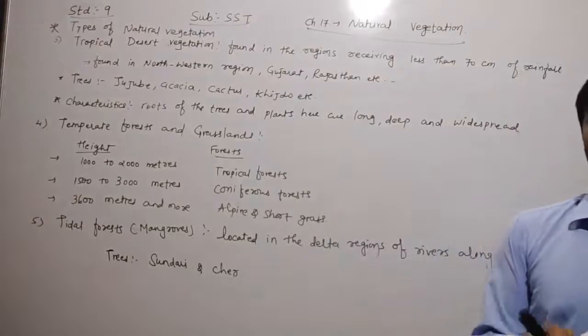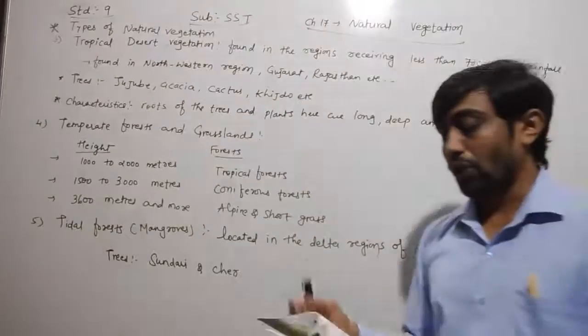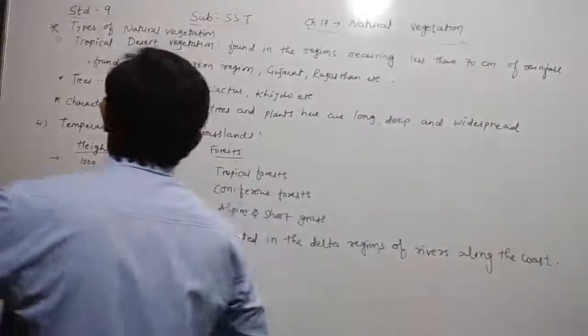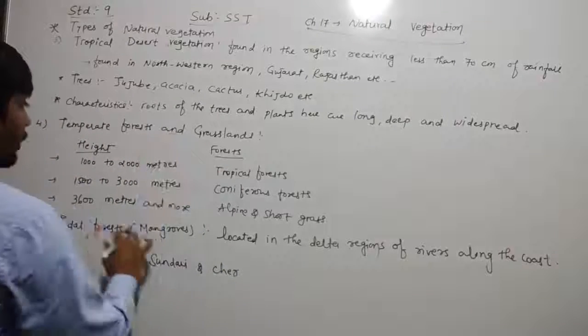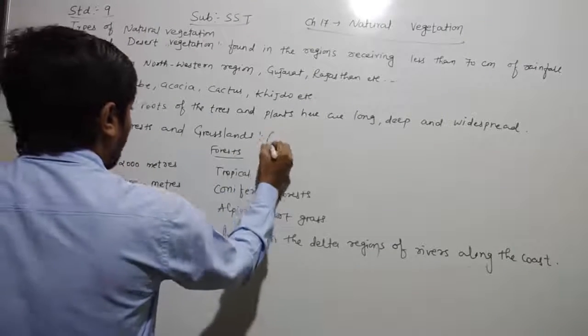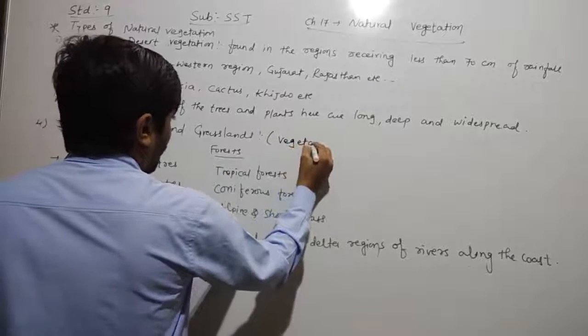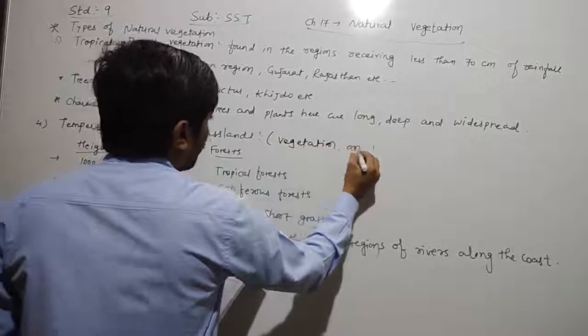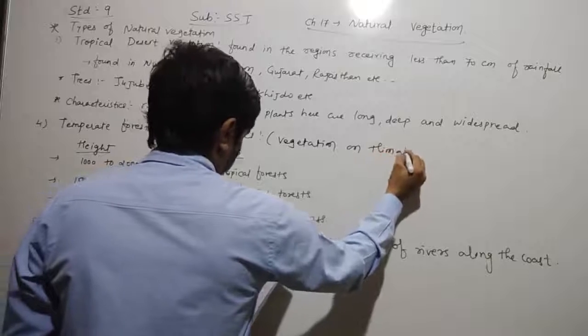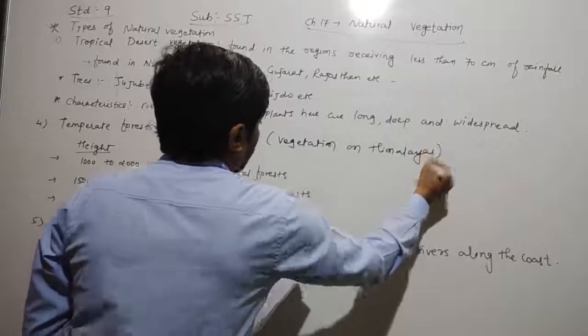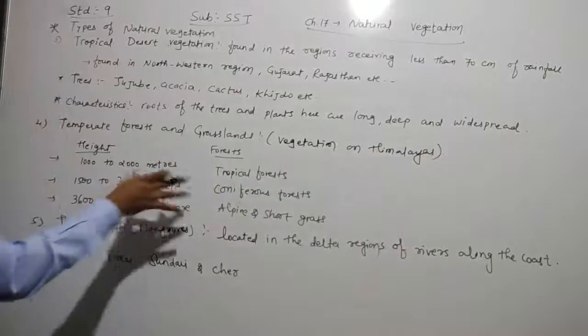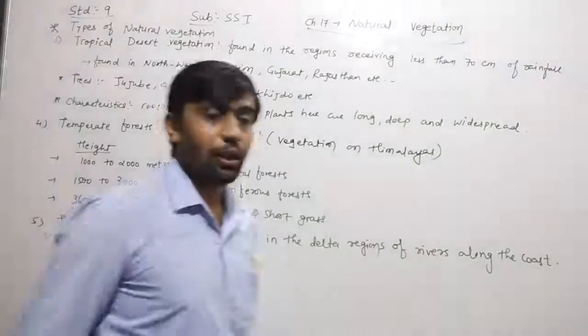Now, dear children, they have divided the vegetation of the Himalayas. Here they have given the division on the basis of the vegetation of the Himalayas.